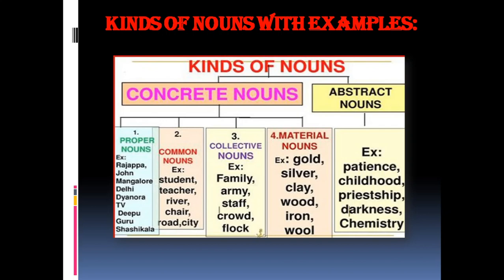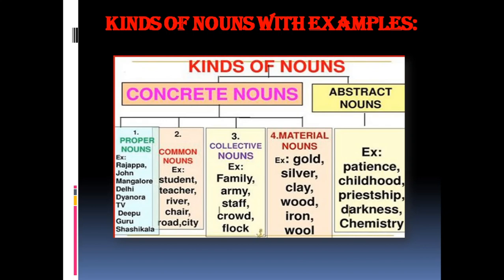Proper noun. A proper noun refers to the name of a particular place, person, or thing. Common noun. A common noun refers to the name common to all persons or things of the same kind. Collective noun. A collective noun refers to the name of a group or collection of many taken together.